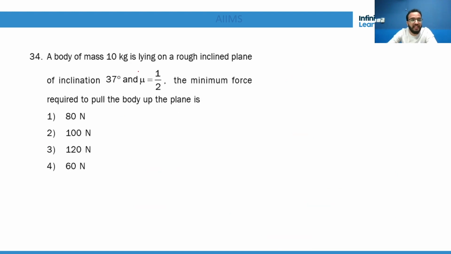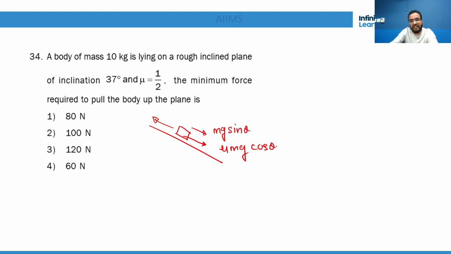So a body of mass 10 kg is lying on a rough inclined plane. Pull the body up. Okay, simple. See, if you want to pull the body up, remember mg sine theta along with friction will also act downward, because you are trying to pull the body up. That's it. So F will be how much? mg sine theta plus friction. Everything I suppose is given in this question. Got it?